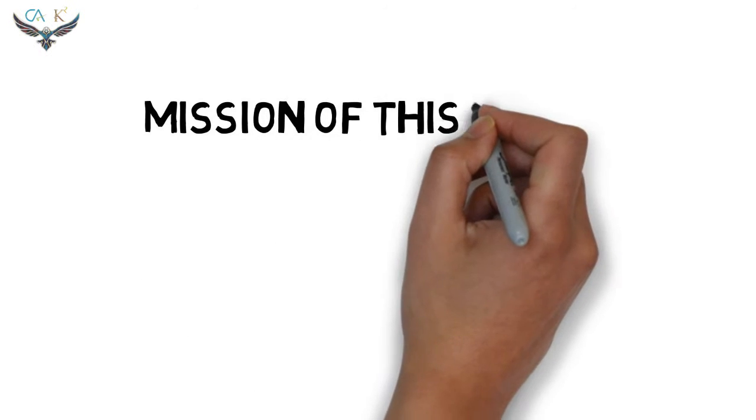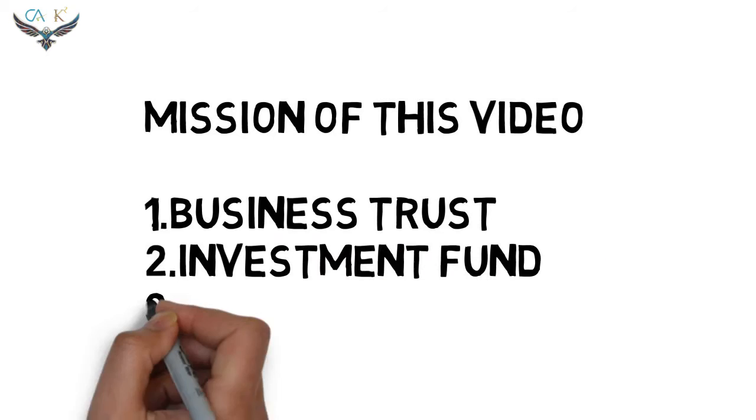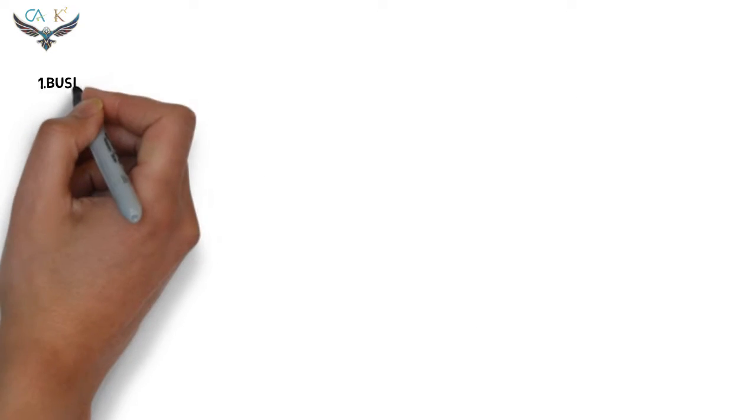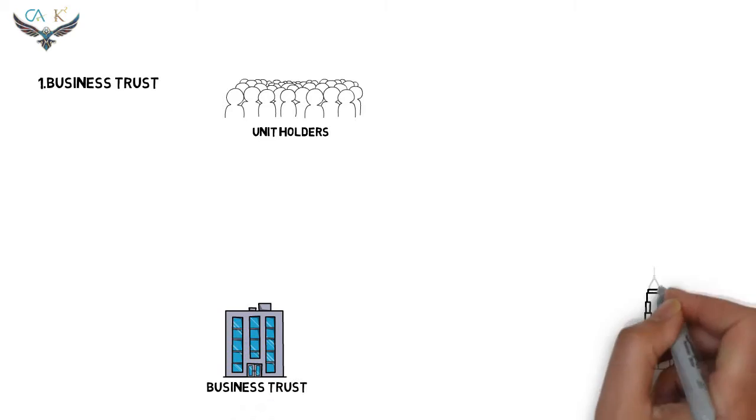Hello everyone. In this particular video, we are going to study about the business trust, the investment fund, and the securitization trust. Firstly, we will study the business trust with an example. There are three parties involved in this particular example: firstly, the unit holders, the business trust, and the special purpose vehicle.